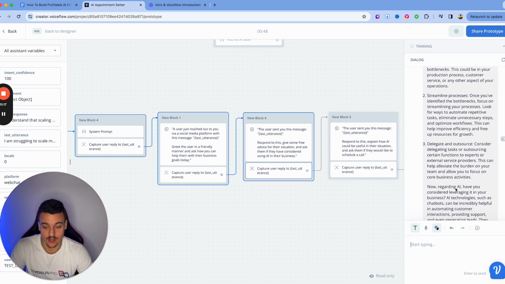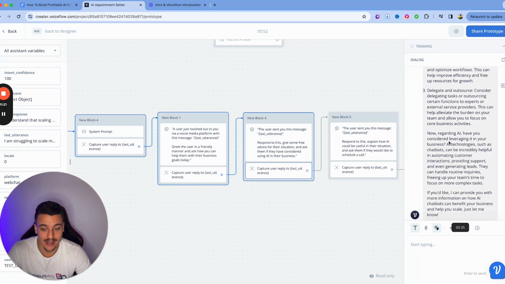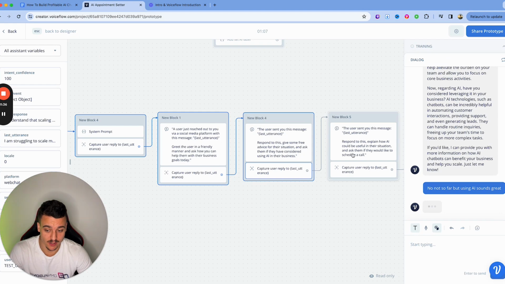So we have done all of this. We give them a couple different things. And now we've asked if they have considered using AI in their business. We're going to say, no, not so far, but using AI sounds great. Now we're going to respond to this, explain how AI could be useful in their situation, and ask them if they would like to schedule a call.